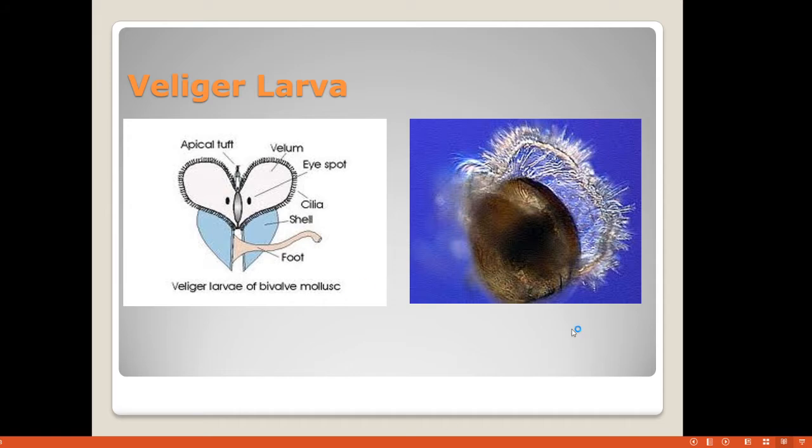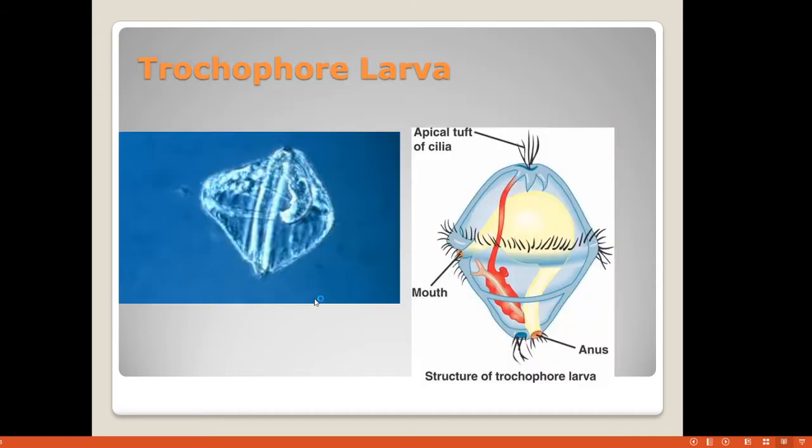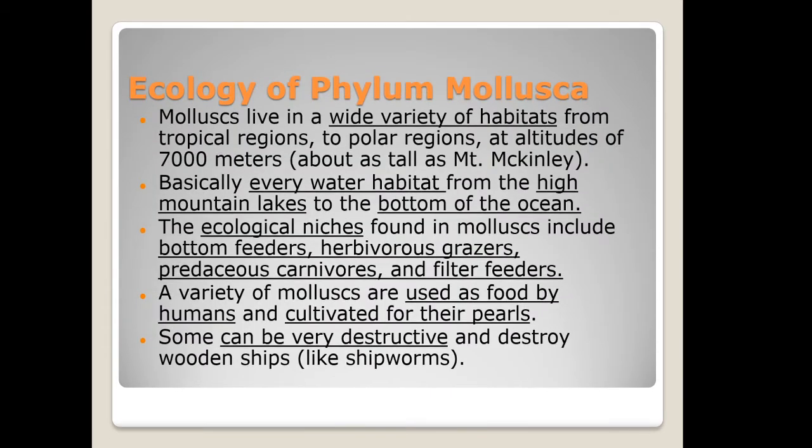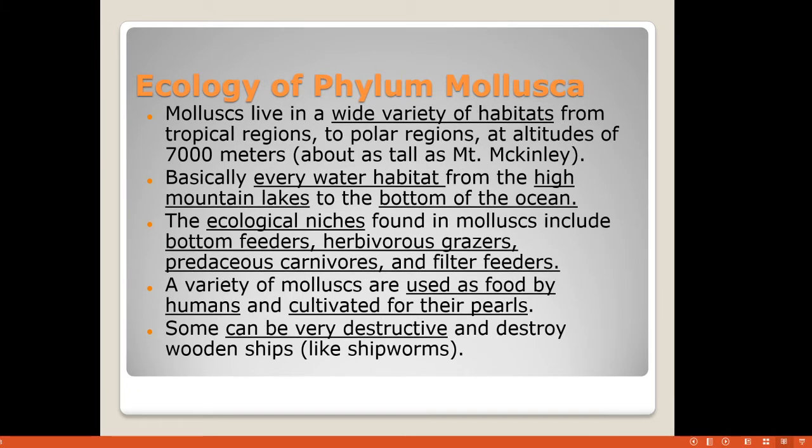Then this will be the veliger larva, which is a bivalve mollusk, and these are for the cephalopods. So what are cephalopods and what are the bivalve mollusks? We will see now.